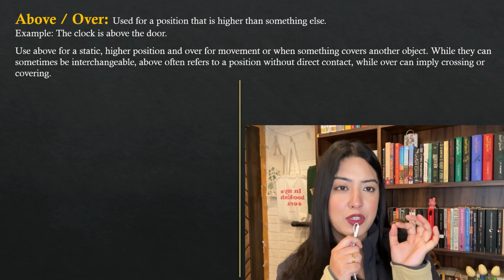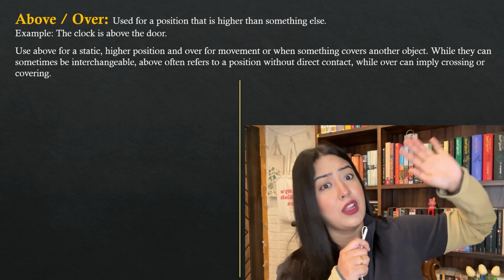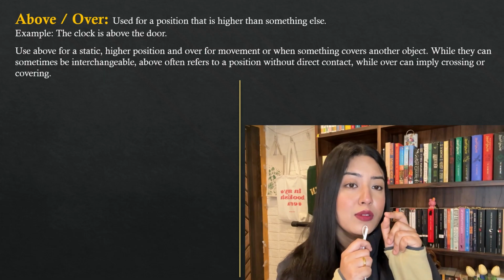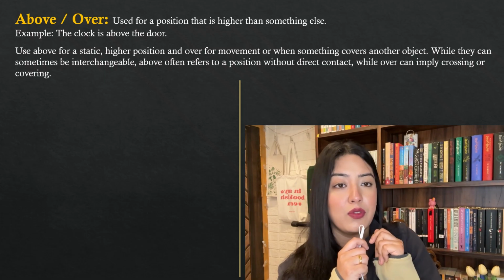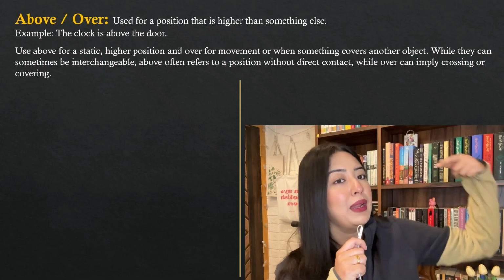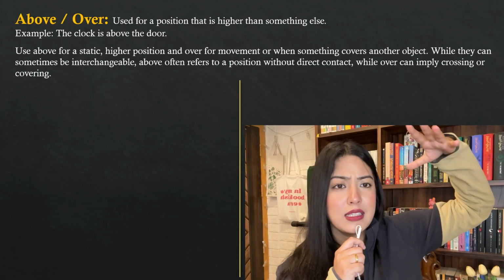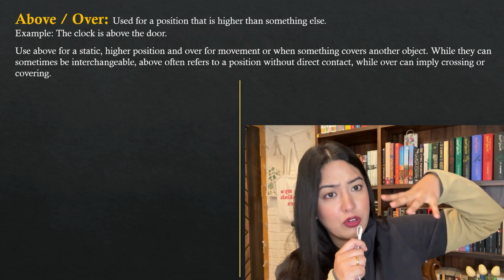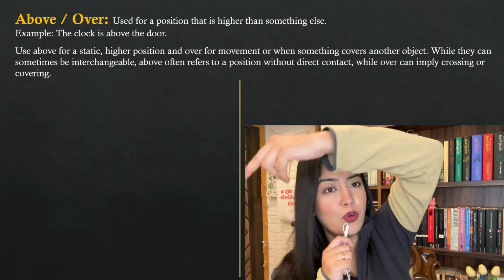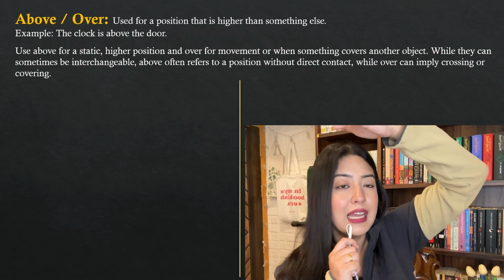Above is a static position. The third floor is above the second floor. You cannot move that floor, it's static there. But over is used when there's movement or crossing involved. That is, the birds flew over the building, the plane flew over the building. Something is above something else, on top of the other. On top of the building there are birds and there is the plane, but there's movement involved, so over. That means they're flying over the building, like that.